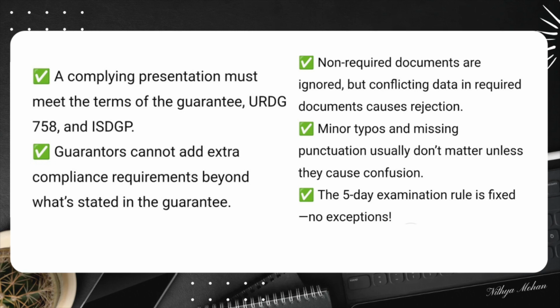Minor typos and missing punctuation usually do not matter unless they cause confusion. Finally, the 5-day examination rule is fixed, with no exceptions. Following these rules ensures that demands are processed fairly, efficiently, and legally.